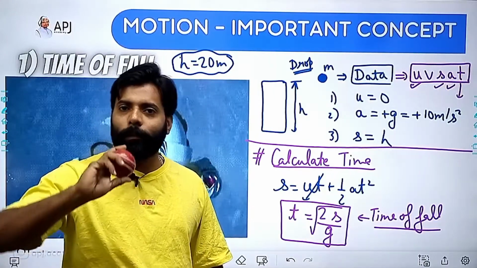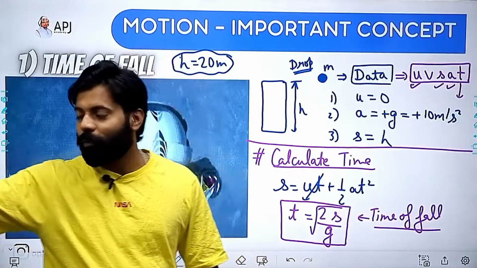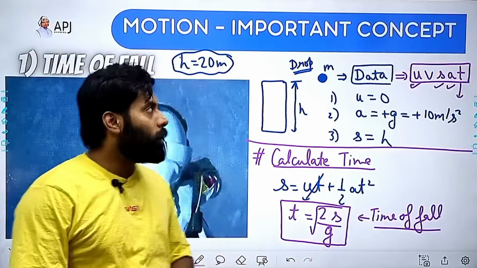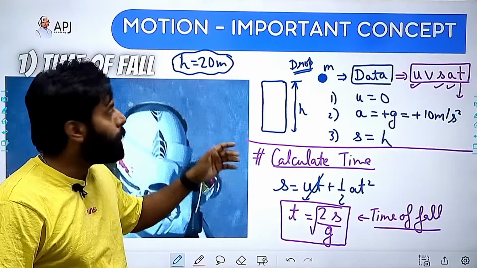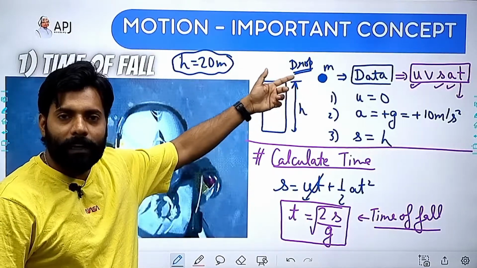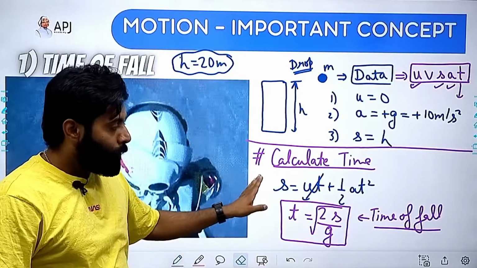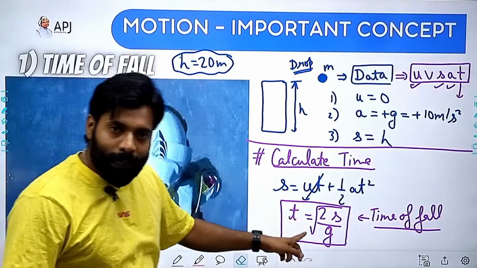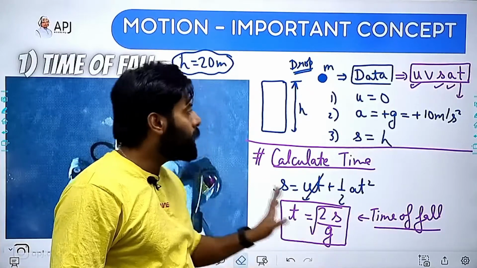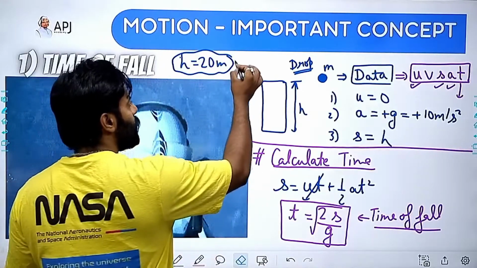It doesn't matter whether the object is heavy or not, because we know that if we are considering only the acceleration due to gravity, then mass doesn't matter, right? When you are calculating the time, you can easily get it through under root 2s by g, and I can substitute the value here.